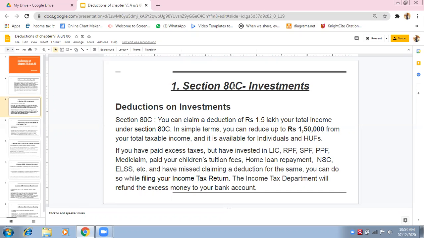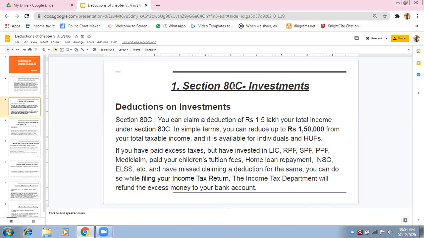Yes, ma'am. So the maximum amount, this can be asked in MCQs. The maximum amount that can be deducted under Section 80C, what would be the correct answer? Can you tell me? Ma'am, 1,50,000. Yes, rupees 1,50,000. Because I am asking the maximum amount. The maximum means after 1,50,000 you will not be able to get the deduction.